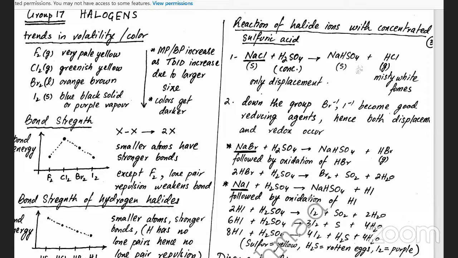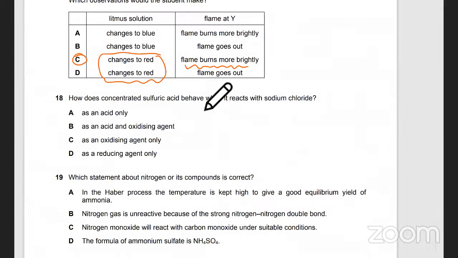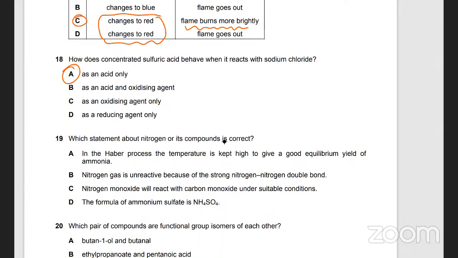Going down the group, Br- and I- become very good reducing agents, so in that case they start reducing sulfuric acid instead of reacting with it as an acid. So with chloride it behaves as an acid only, so A.